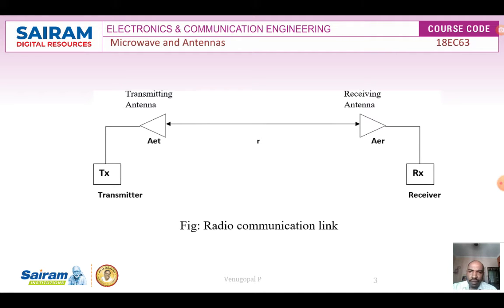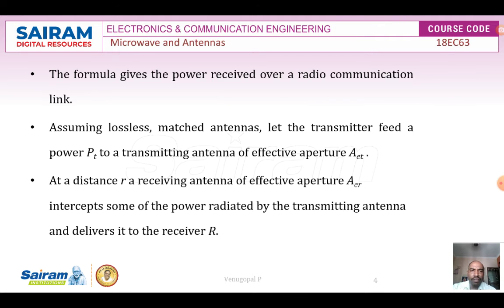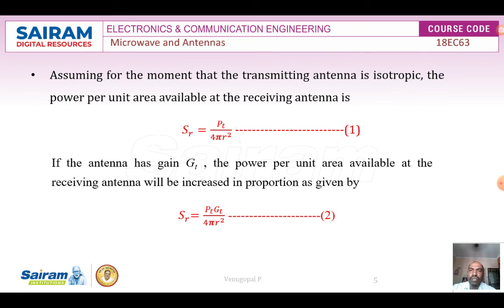And the antenna radiates that energy into free space that can be received by the receiving antenna. Here R is the distance between the transmitting antenna and receiving antenna. The receiving antenna intercepts most of the power which is transmitted by the transmitting antenna, and this receiving antenna has the effective aperture called AER, and then it delivers to the receiver. Let's start the derivation.